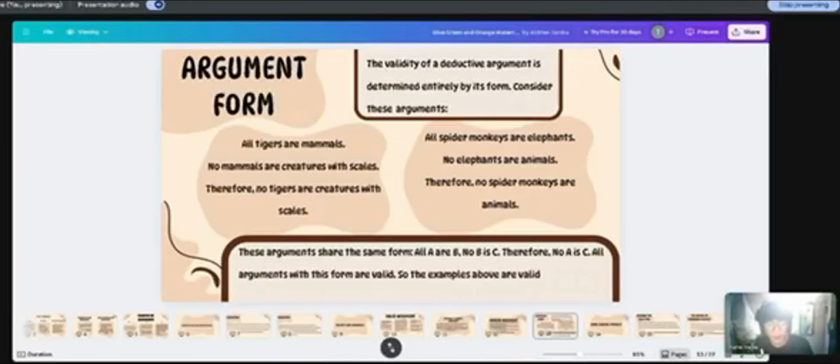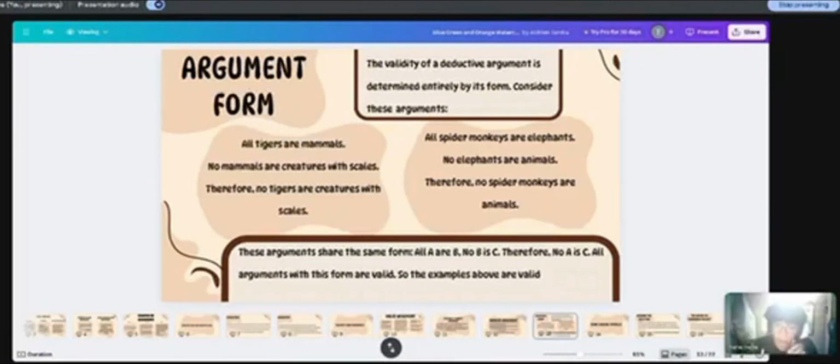Argument form. An argument form is the structure or pattern of an argument. In logic, we care about how the statements are connected, not whether they are true or false. For example, all tigers are mammals. No mammals are creatures with scales. Therefore, no tigers are creatures with scales. The second sample is all spider monkeys are elephants. No elephants are animals. Therefore, no spider monkeys are animals.